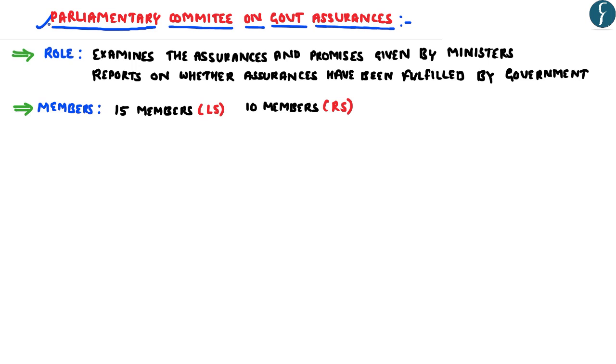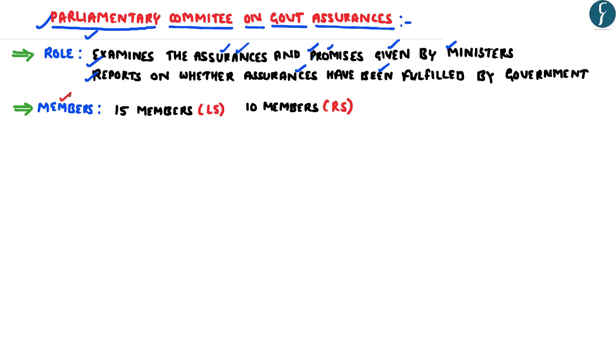Now coming to the Parliamentary Committee on Government Assurances. Usually, during discussions on important bills or while replying to questions, the ministers give various kinds of assurances and promises on the floor of the House. Hence, in order to ensure that such assurances and promises are met by the government, the Parliament has set up the Parliamentary Committee on Government Assurances. The main role of this committee is to examine the assurances and promises given by the ministers, and it submits a report to the Parliament on whether such assurances have been fulfilled by the government.